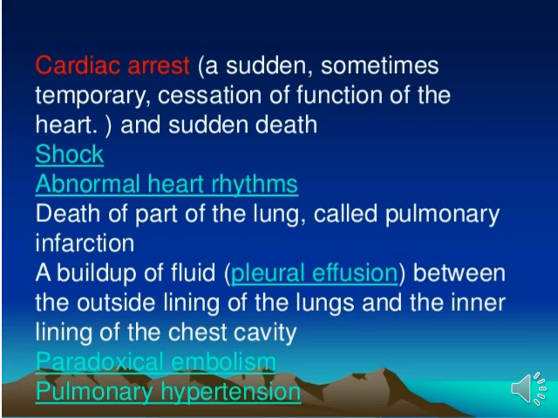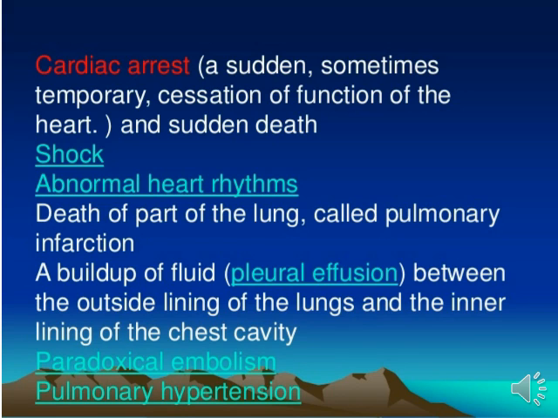A build-up of fluid, pleural effusion, between the outside lining of the lungs and the inner lining of the chest cavity, and paradoxical embolism are also complications of pulmonary embolism, and pulmonary hypertension also. So the person is at risk of these complications if we do not properly treat the pulmonary embolism condition. Okay, so that is all about pulmonary embolism.